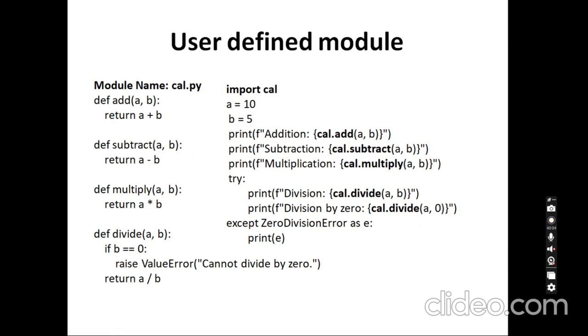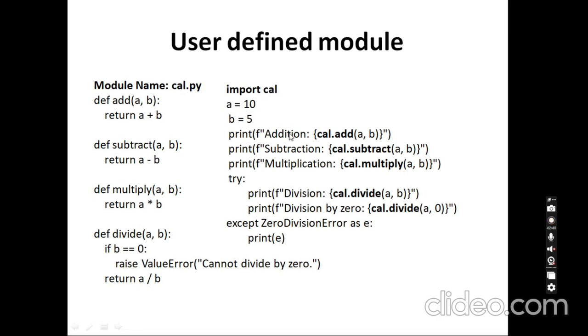Next are user-defined modules. Here I create a module named cal.py with four definitions: add, subtract, multiply, and divide. Then I import the cal module, and give a equal to 10 and b equal to 5.